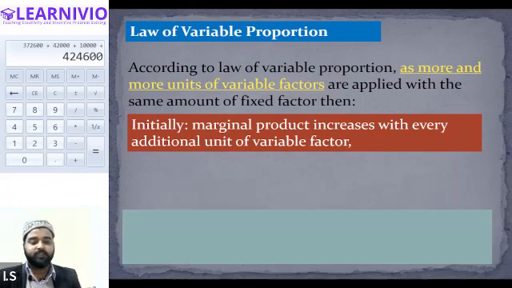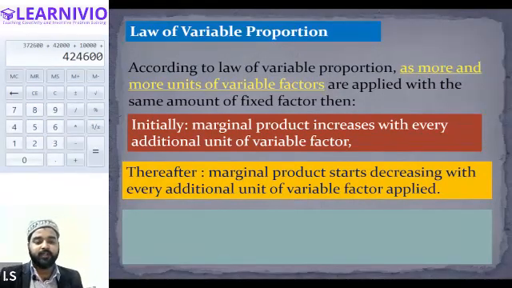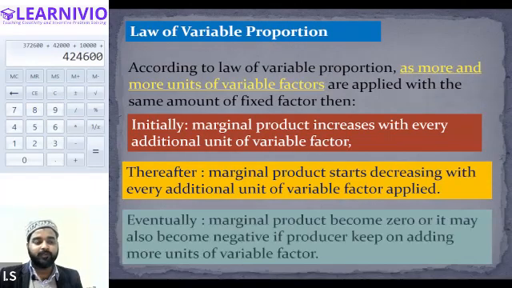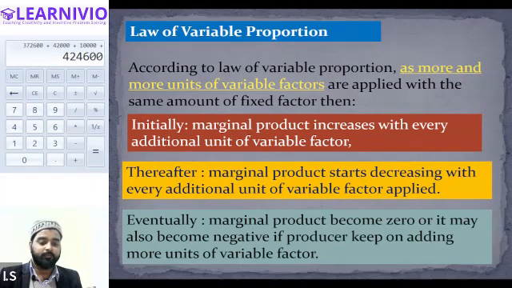But after a certain point, when more labors are added to the business, they will start giving you decreasing returns. And if you stop at this position, that will be completely okay. But if you start adding more labors, then what will happen? Your marginal product will become zero, and it may also become negative.